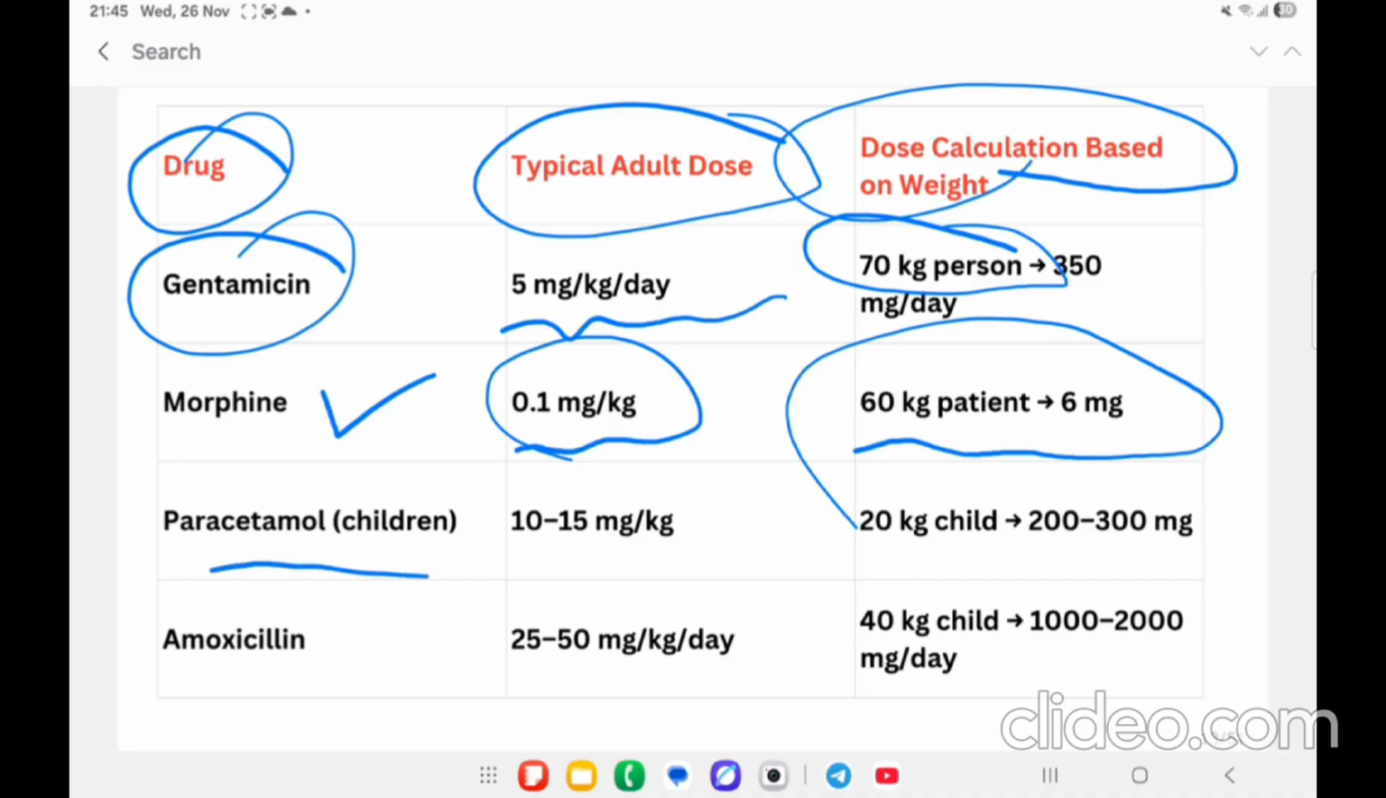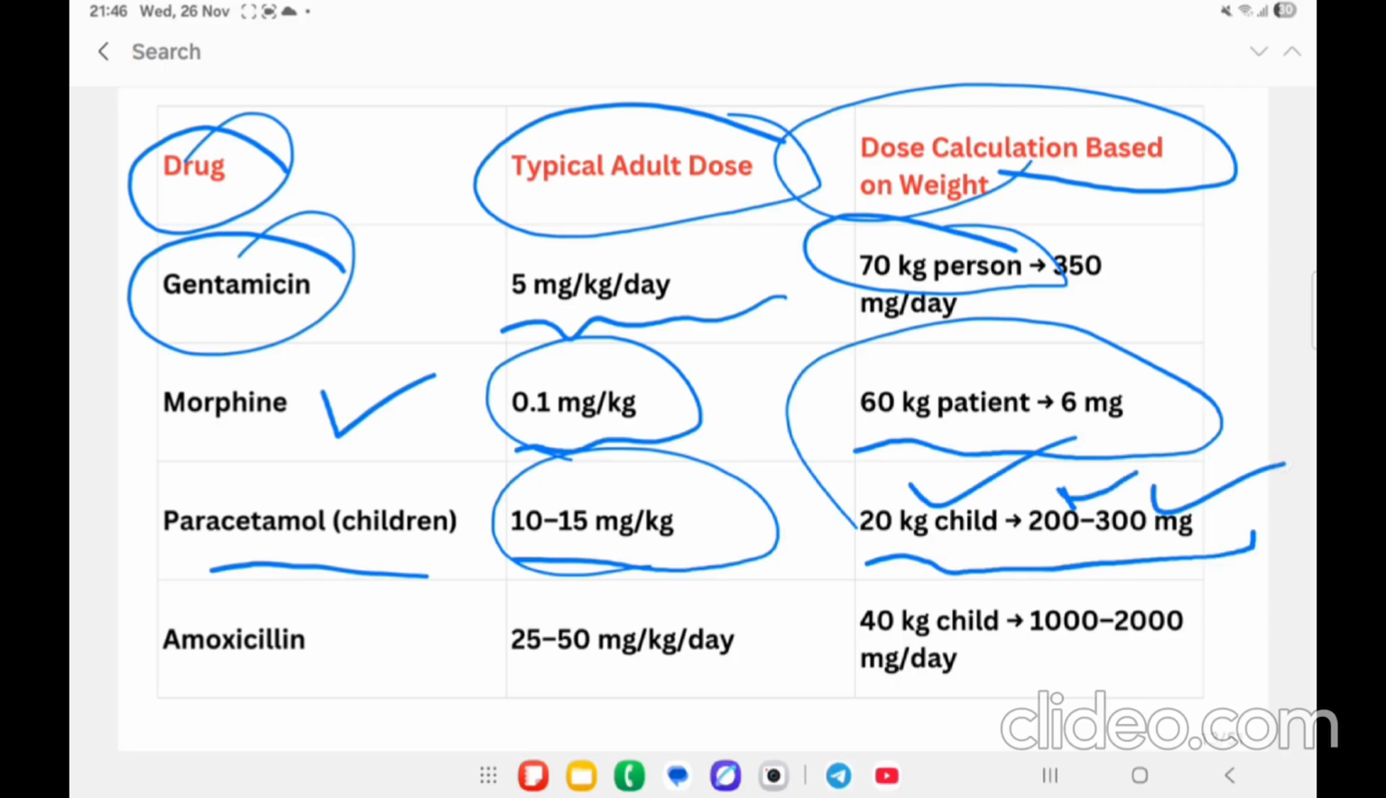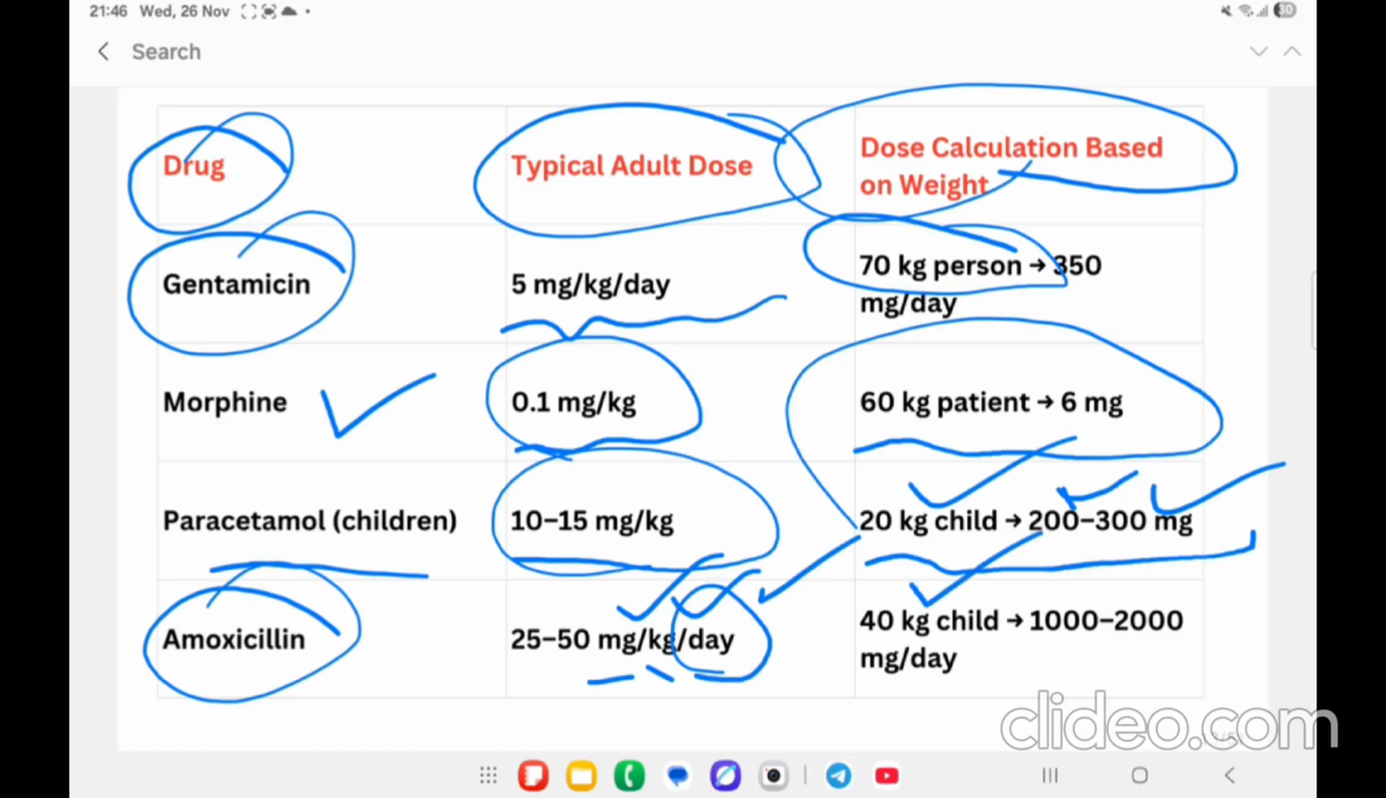Then paracetamol drug, 10 to 15 milligram per kg, at least 20 kg of child for 200 to 300 milligram. Similarly, the antibiotic amoxicillin, 25 to 50 mg per kg per day. Means 25 to 50 mg of the drug is required per kg, and the duration is for 1 day. Here a 40 kilogram child will receive 1000 to 2000 milligram per day.